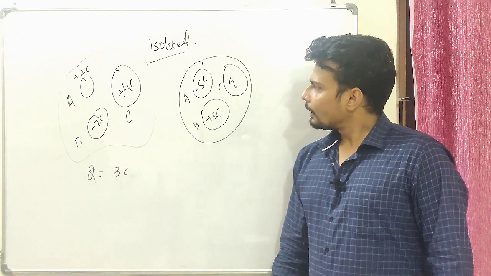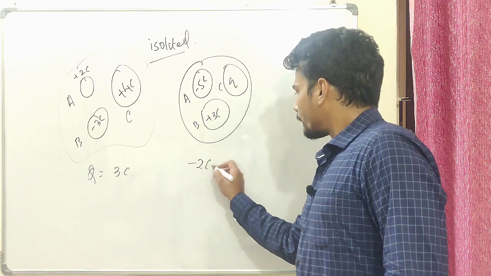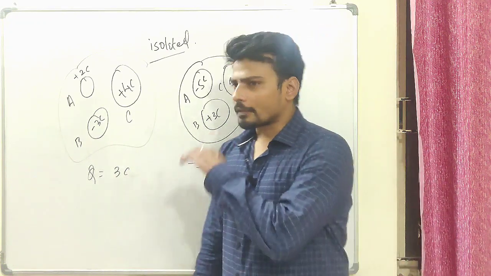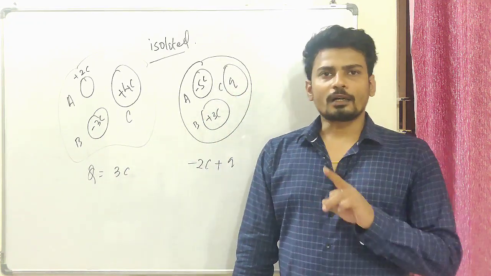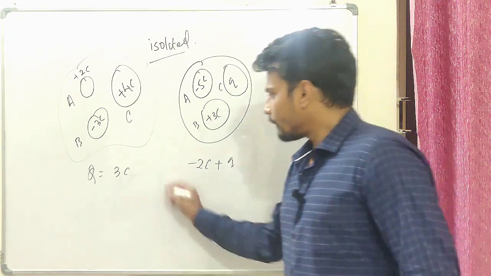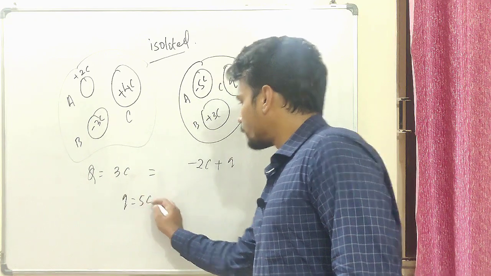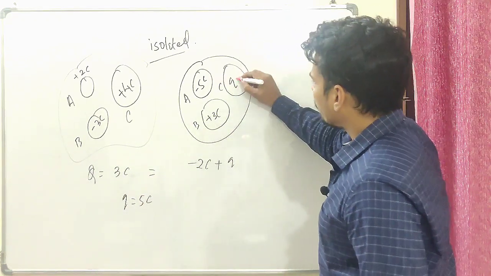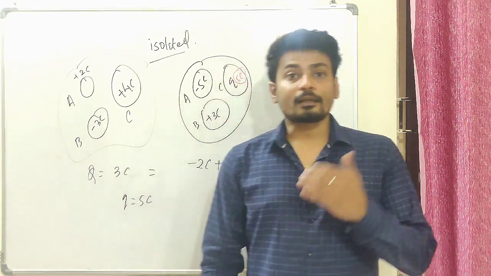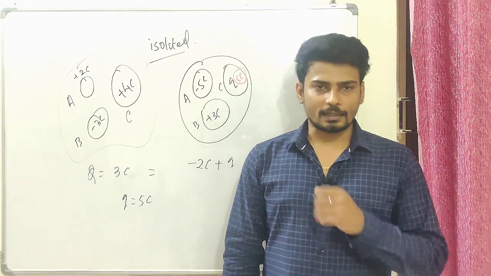Right. How much charge do we have now? It should be minus 5 plus 3, negative 2 coulomb, plus this Q. Now, let me tell you something. If the system is isolated, the charge will remain conserved. The total charge, the net charge, will not change. It means this should be equal to this, right? So Q is equal to 5 coulomb. This is a very important property of charge: in an isolated system, the charge remains conserved. It's very important to understand this.